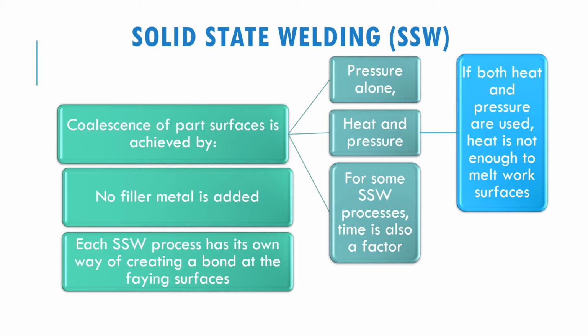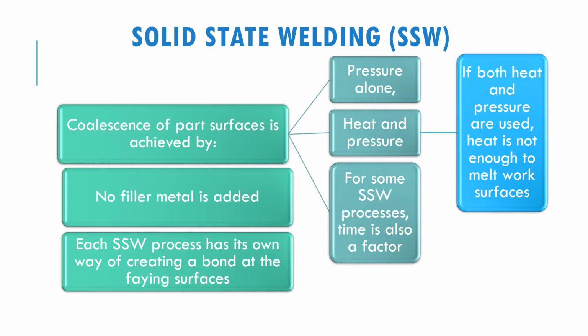One is pressure alone, and second is heat and pressure, where both heat and pressure are used. Heat is not enough to melt the work surface, compared to the one that is used in fusion welding. And for some solid state welding, time also becomes a factor in the welding process.